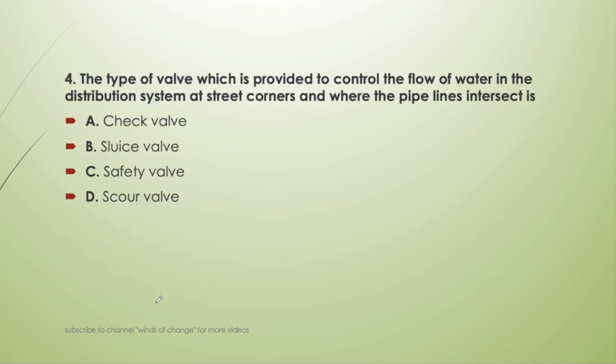Okay, next question: the type of valve which is provided to control the flow of water in the distribution system at street corners and where the pipelines intersect is. That means we have to control the direction of the liquid. Okay, so it will be sluice valve. We have already seen it. Sluice valve has to be provided to control the flow of water in the distribution system.